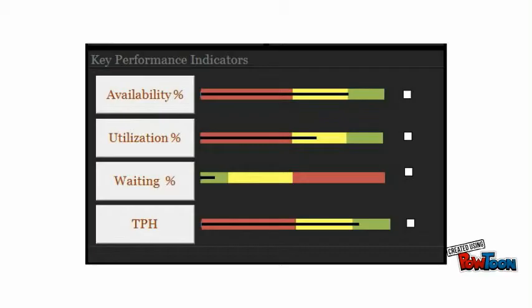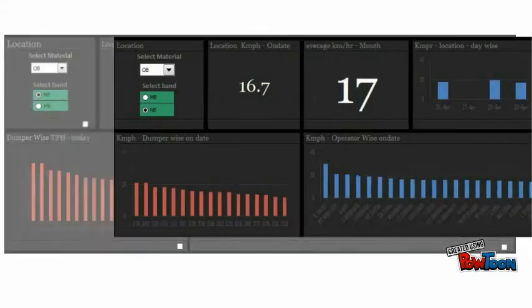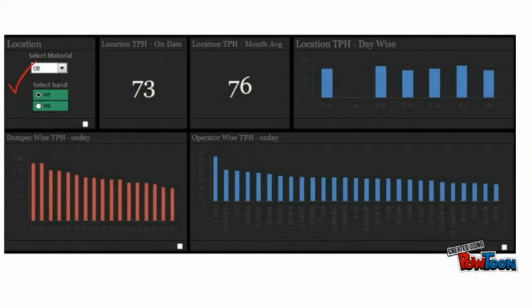Similar navigation to other KPI of interest like TPH and kilometer per operating hour will give you a deeper understanding of how your operation have been affected. Select a location, see how the KPI have changed with different operators and different equipment on that day. Pinpoint least performing operators and equipment running under the same condition.